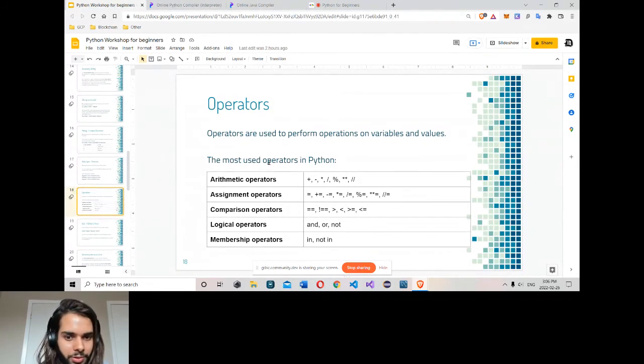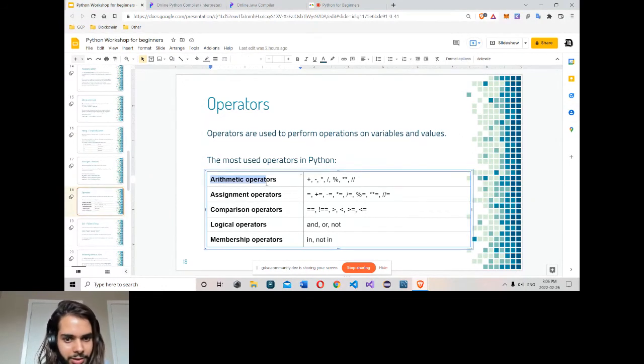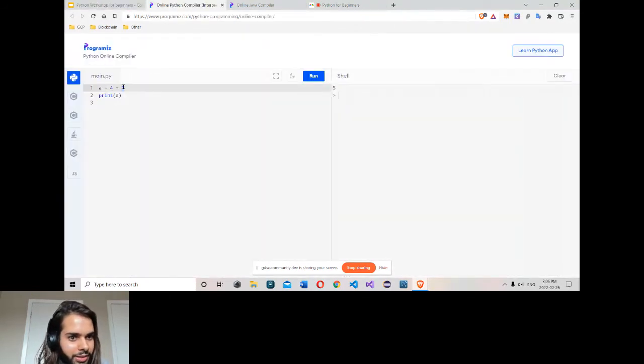The most used operators in Python are these ones, arithmetic. So first, arithmetic operators: plus, minus, multiply, divide, modulus, and a lot more. Let's try here. So plus, 5, we did get it. Now subtraction. Yeah, we get it. 4 minus 1, 3.